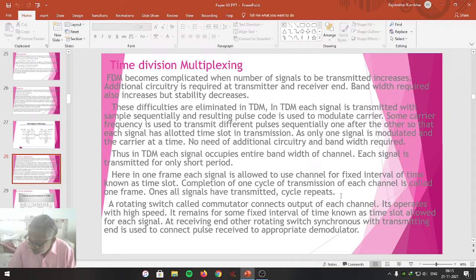In frequency division multiplexing, all 10 signals pass in parallel, simultaneously, through the same bandwidth at one time through the channel.